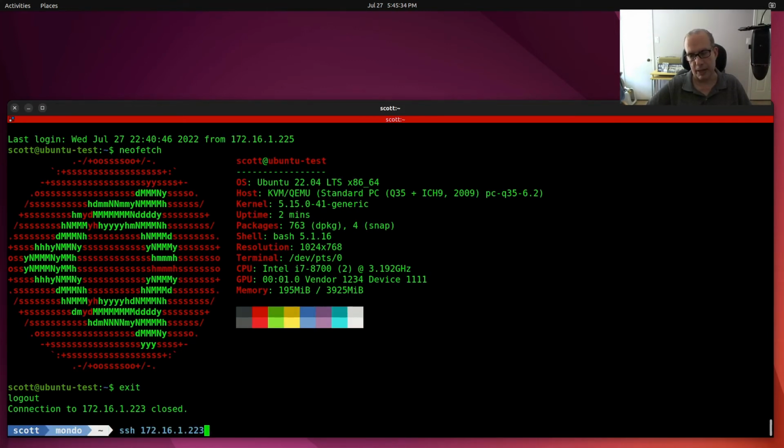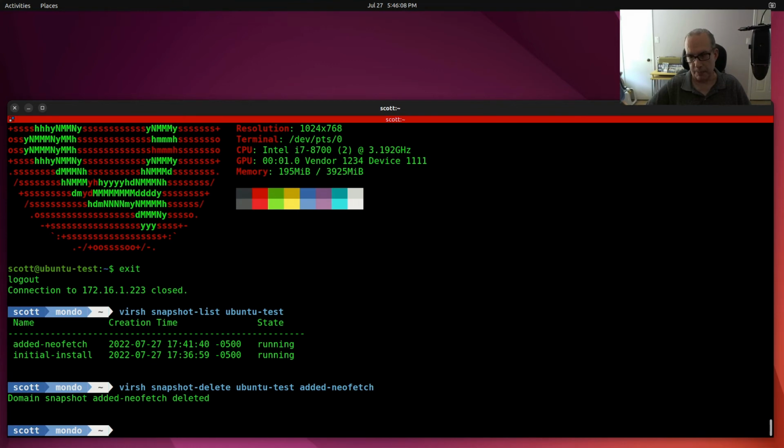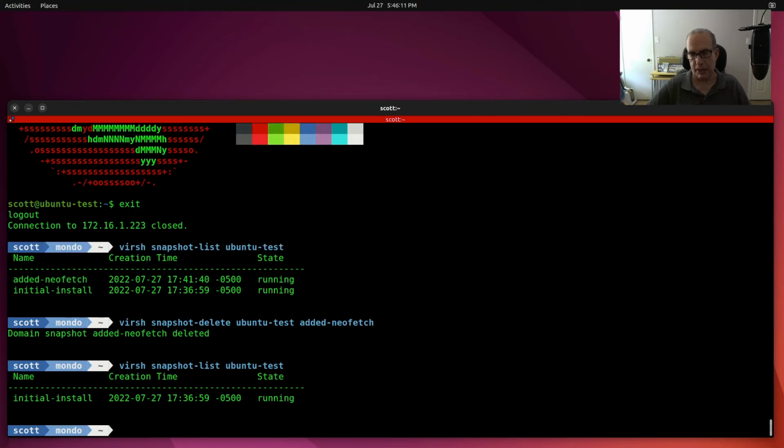So if we exit out and we do a snapshot list and we do a snapshot delete on Ubuntu-test, and we get rid of the one with added neofetch, that snapshot will be deleted. And if we list the snapshots again, you can see that only the initial install snapshot is there.